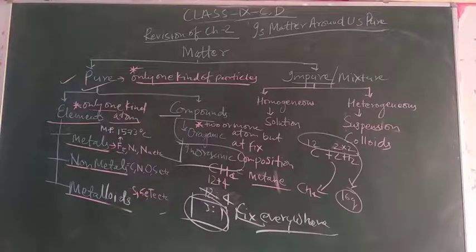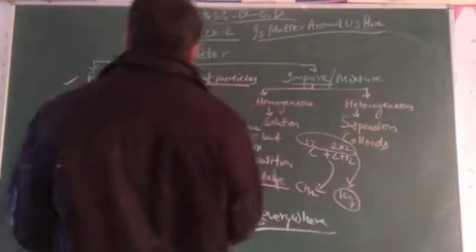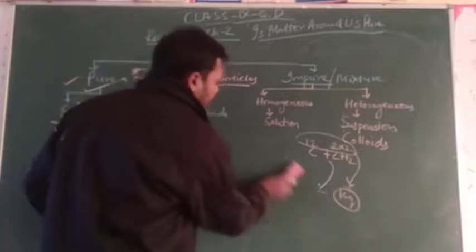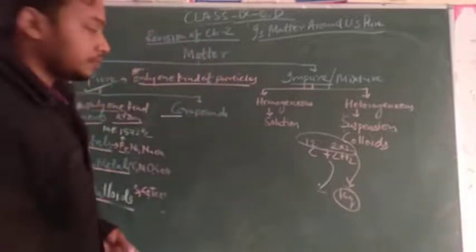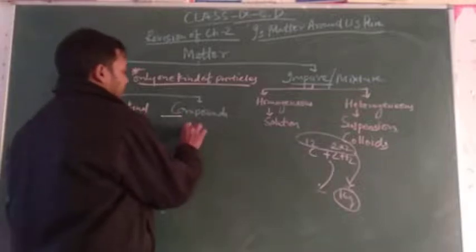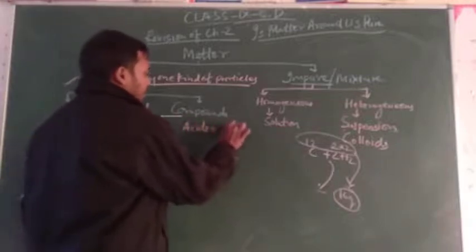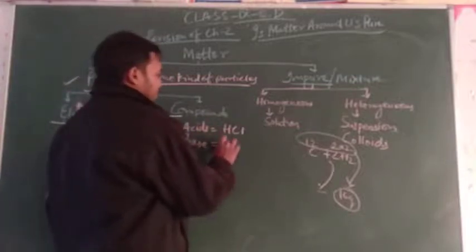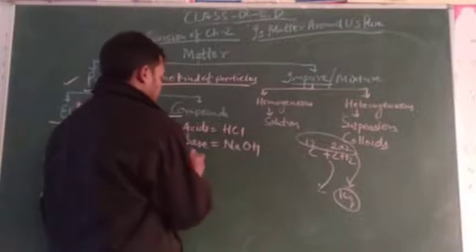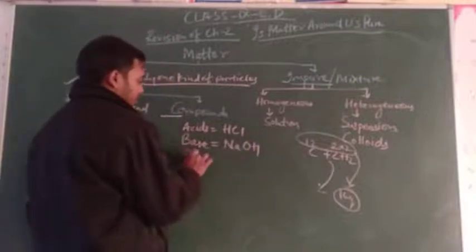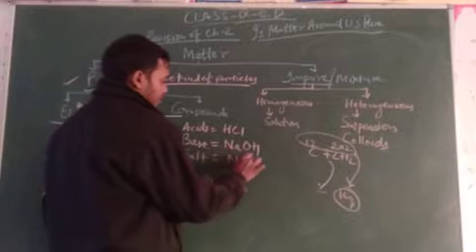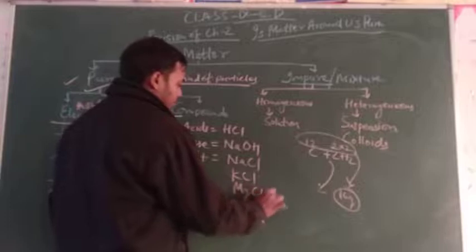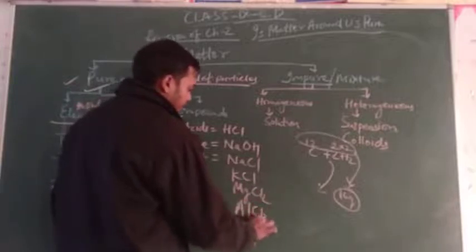Now another point about compounds: acids, HCl; bases, NaOH; salts, NaCl, KCl, MgCl2, AlCl3.